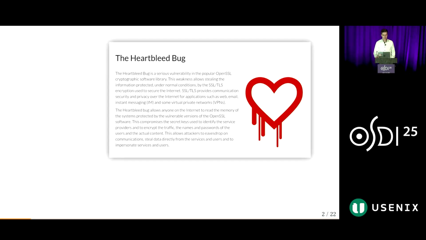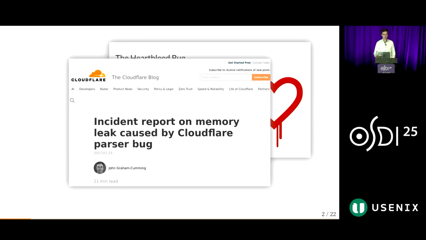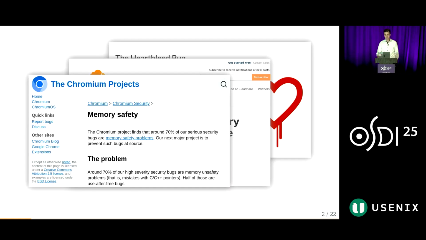Let's jump right in. Systems such as operating systems, cloud infrastructure, and networking have historically been written in languages like C or C++, and have thus been rife with memory safety vulnerabilities. I'm just showing some examples here. For instance, to underscore this point, in the Chromium project, it was found that 70% of the security critical bugs were memory safety issues.